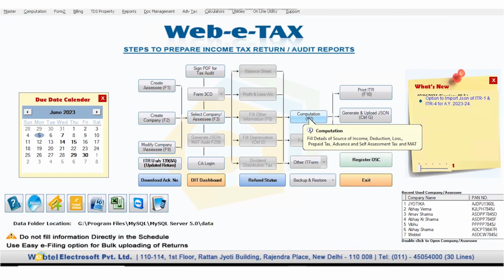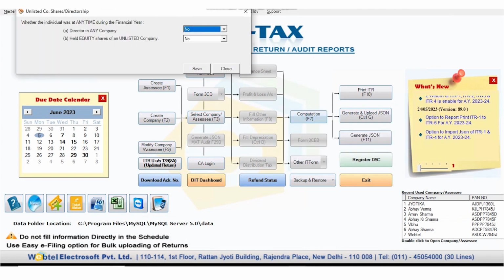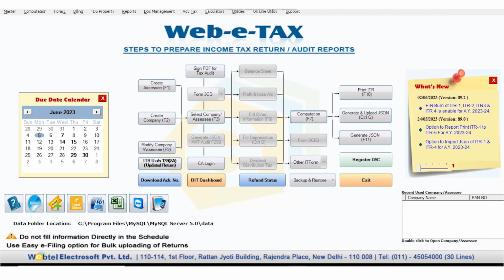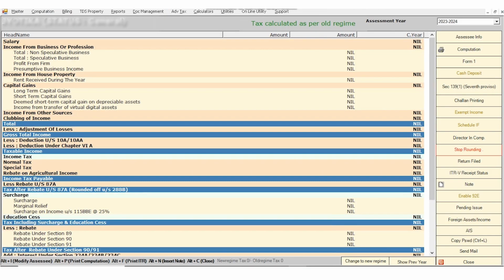Then you need to go to the computation, and after clicking on computation you will be able to see a screen like this. Here you need to select whether the individual was at any time during the financial year a director in any company, or was holding any unlisted company equity shares. In case you select this option as yes, then your form will be converted into ITR-2. And in case you want to file the ITR-1, then you can click on the save button. And after clicking on save, the computation page of your assessee will be reflected like this.